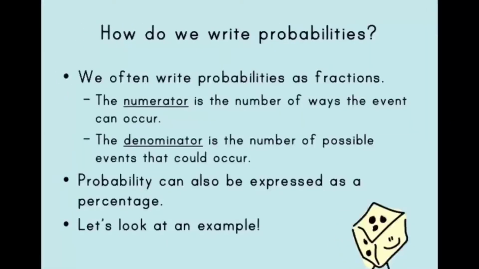We often write probabilities as fractions. The numerator of the fraction is the number of ways the event can occur, and the denominator is the number of possible events that could occur. Probability can also be expressed as a percentage, as we saw in the example about the weather report. Let's look at an example.